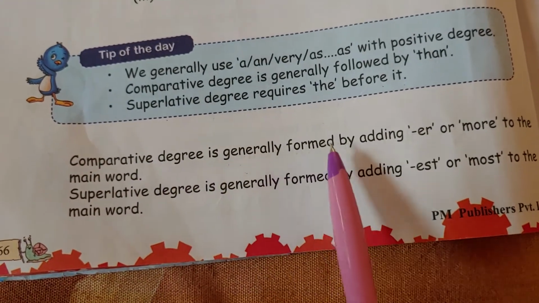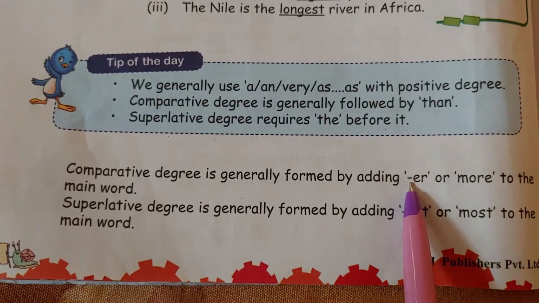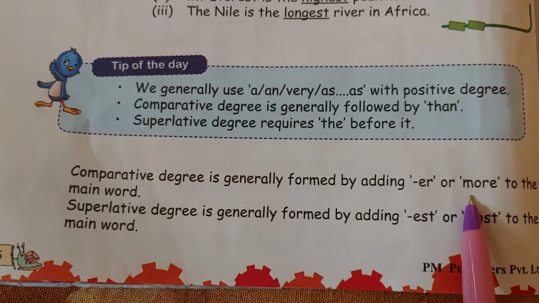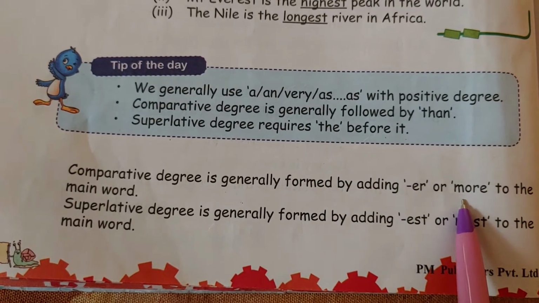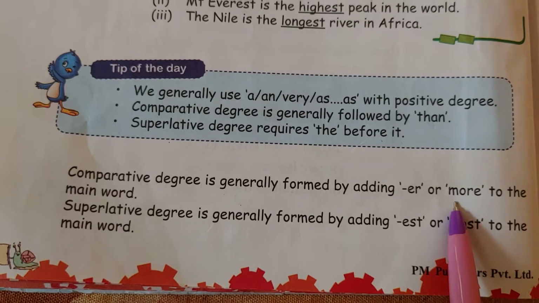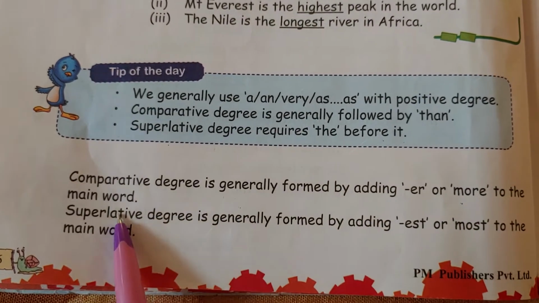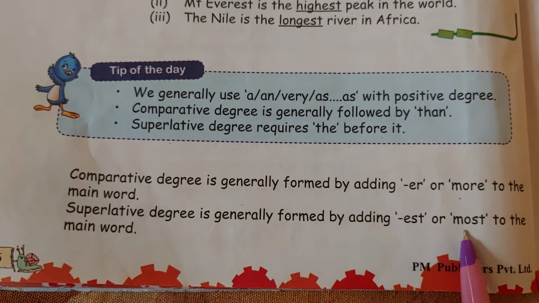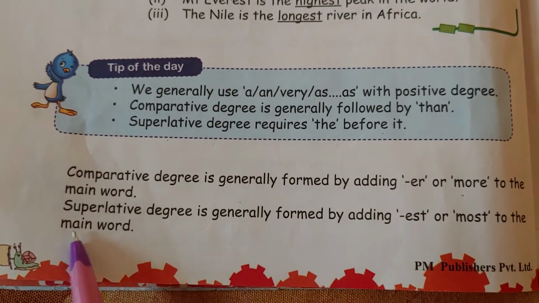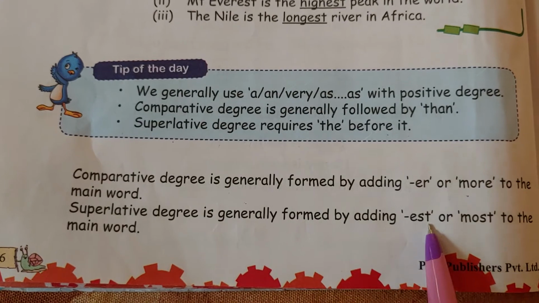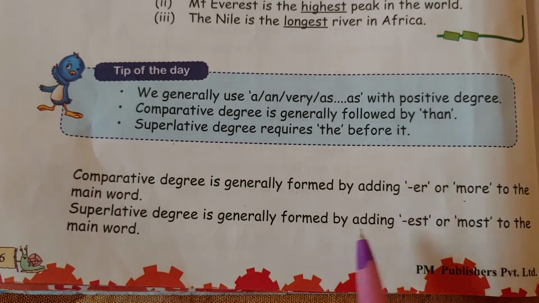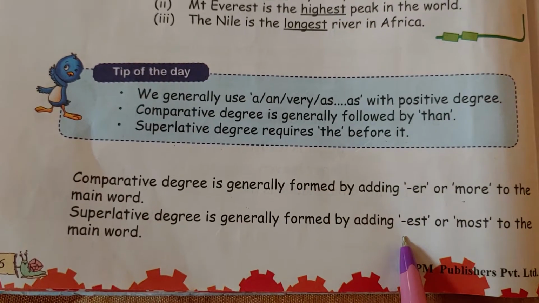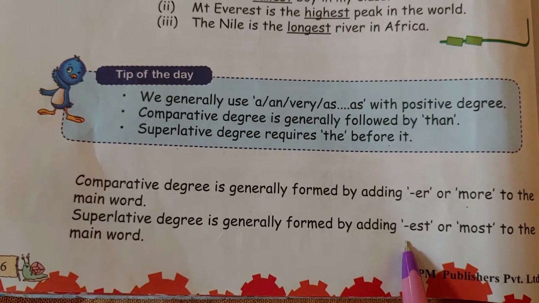Comparative degree is generally formed by adding er. But in some cases, we also add more: more beautiful, more honest. Okay. Superlative degree is generally formed by adding est or most to the main word. He is the most honest man. It is the costliest pen. Okay, students?